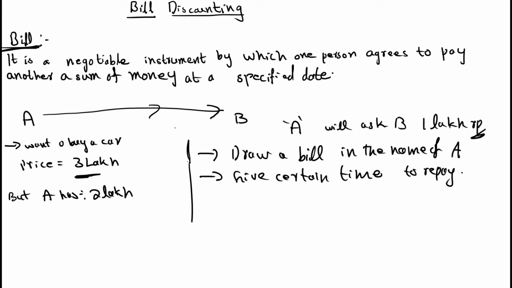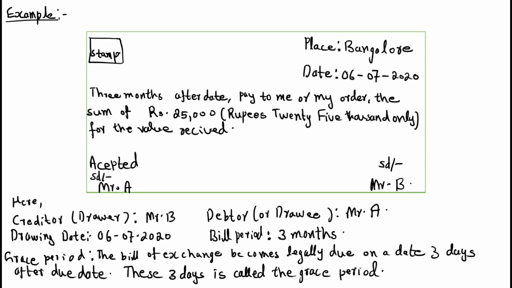After this time, if A refuses to give money to B, that time B can take legal action against A because he has one document, that is the bill. Clear why the bill system is introduced? Because some person wants money, he will meet another person, and to do their business legally, the bill concept is introduced. Now see the format of the bill.